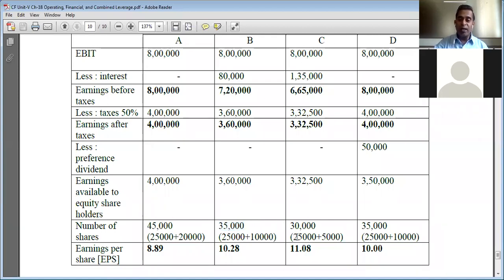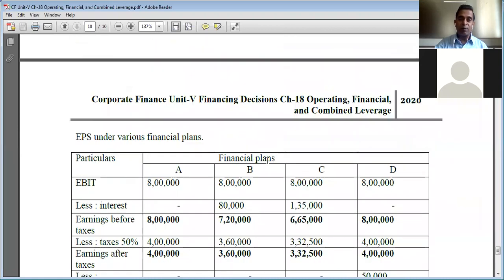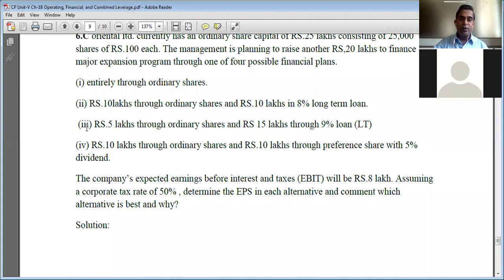So under financial plan 3, okay, 25,000 equity shares are already present, plus there will be additional 5,000 equity shares. So let us calculate. In financial plan 3, out of 20 lakh rupees, 5 lakh rupees will be raised through ordinary shares or equity shares. Again, the market price of the equity shares is 100 rupees each. So divide 5 lakh rupees equity capital by 100 rupees.